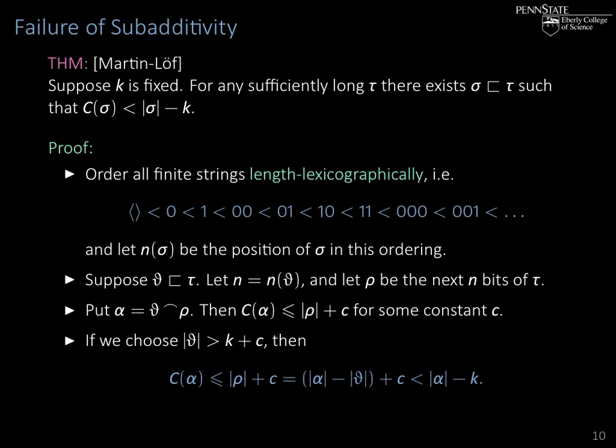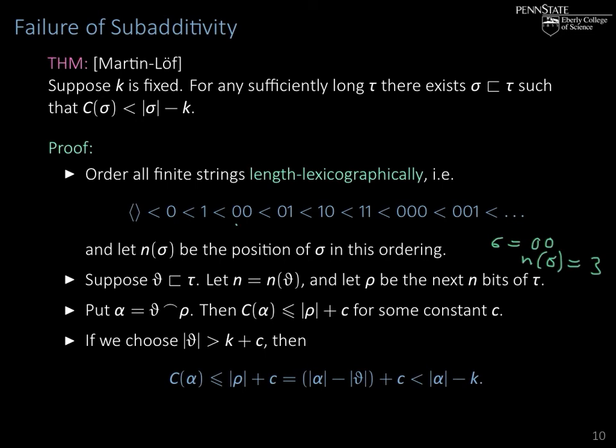We denote by n of sigma the position of a string sigma in this ordering. For instance, if sigma were 00, then counting 0, 1, 2, 3, since we start counting at 0, n of sigma would be 3.